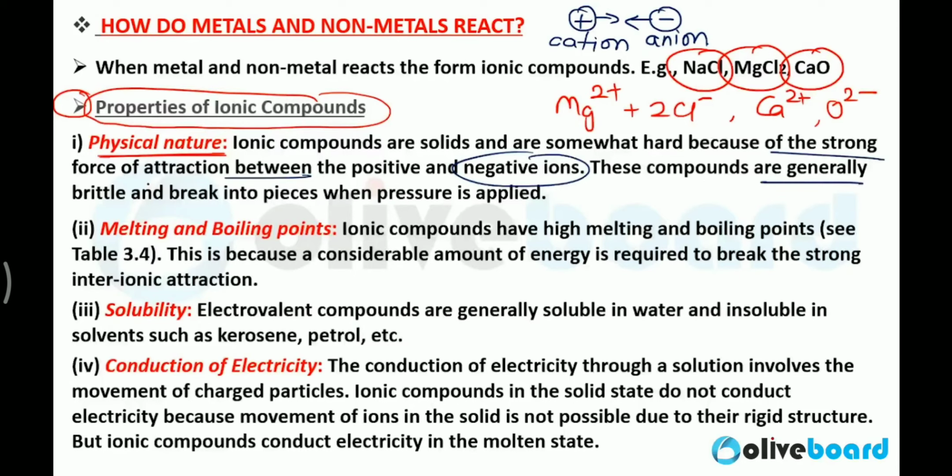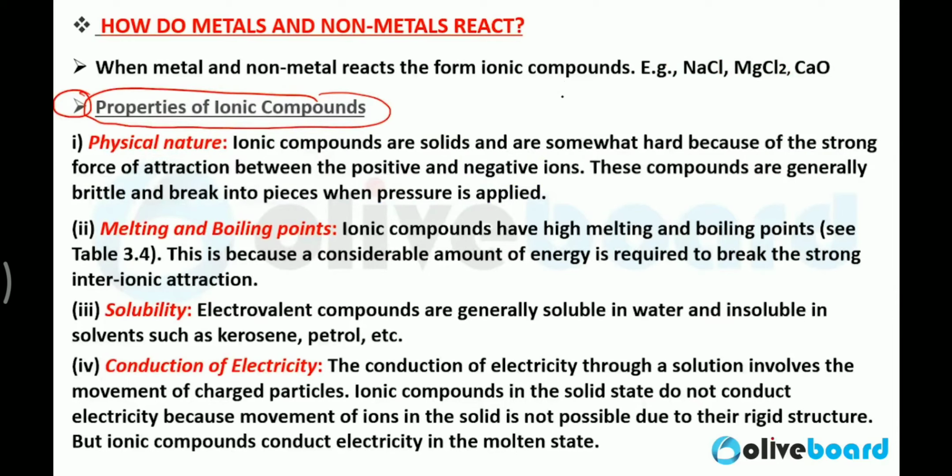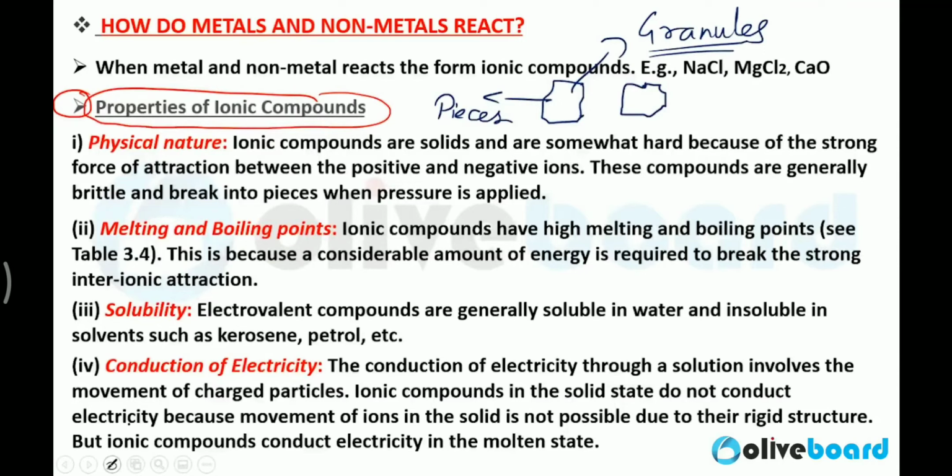These compounds are generally brittle and break into pieces when pressure is applied. Brittle means you can change them into crystals. If you apply pressure, these ionic compounds will break into pieces, like in the form of crystals, like salt crystals. Have you seen NaCl in the form of solid, like the raw salt, whatever the shape can be? Whenever you apply pressure, this will break into small pieces or granules.